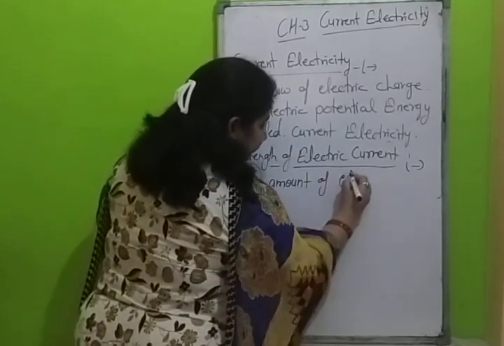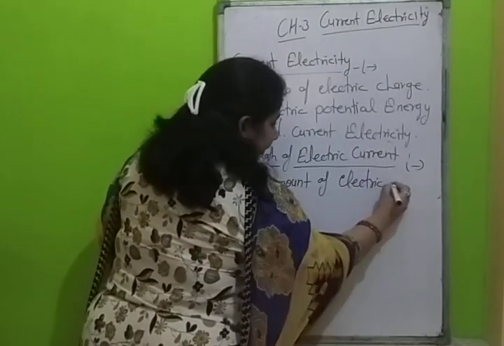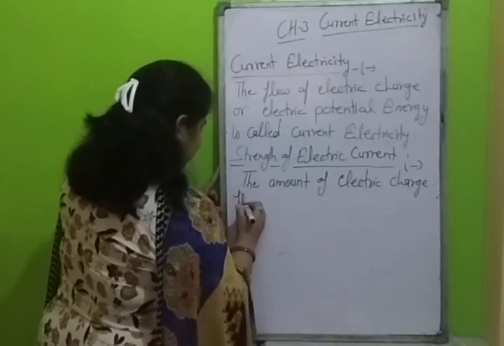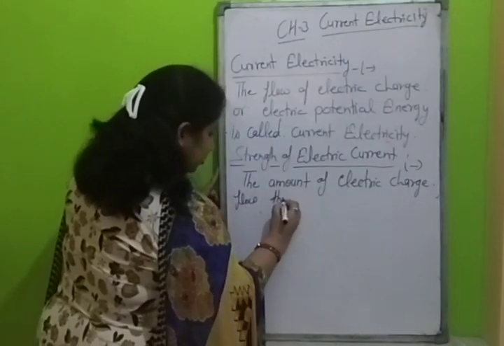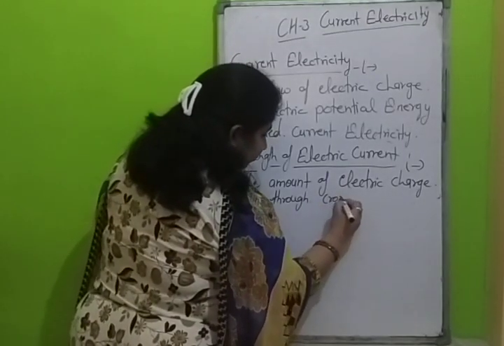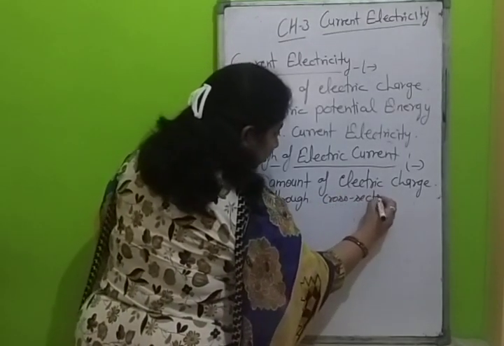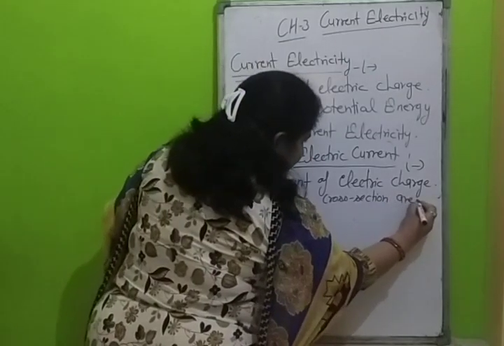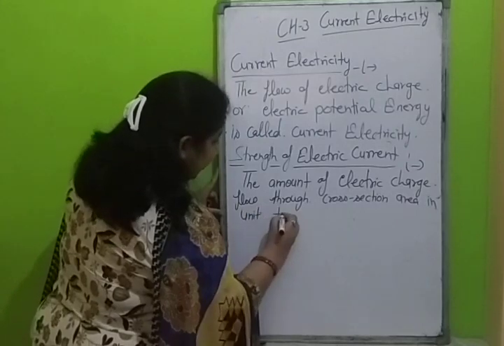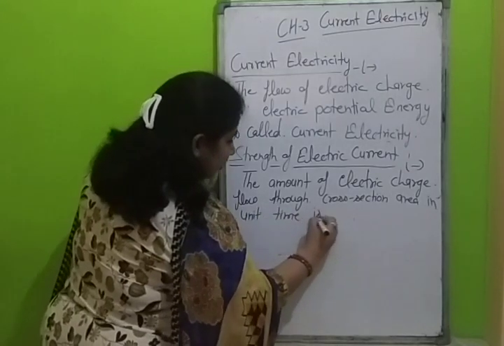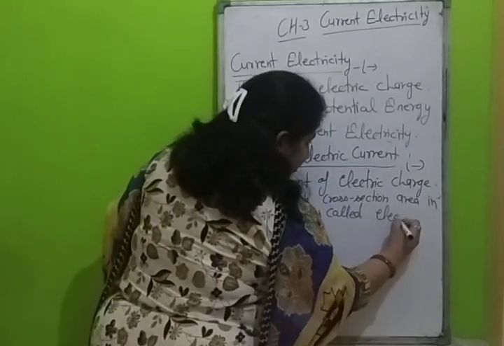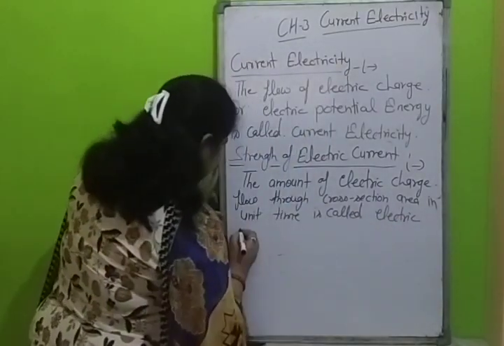The definition of strength of electric current: the amount of electric charge flowing through a cross-section area in unit time is called electric current.